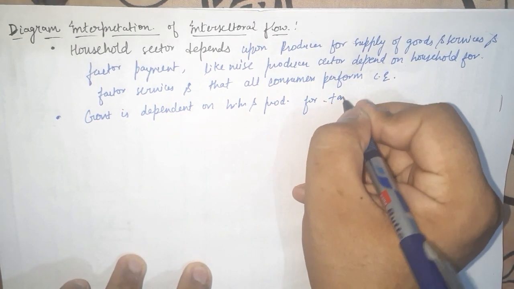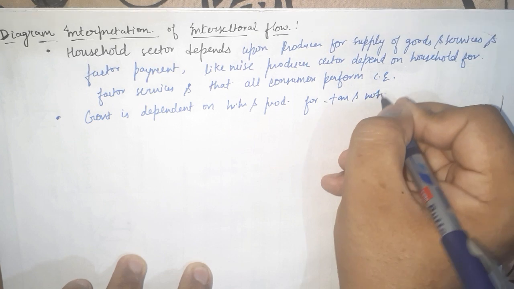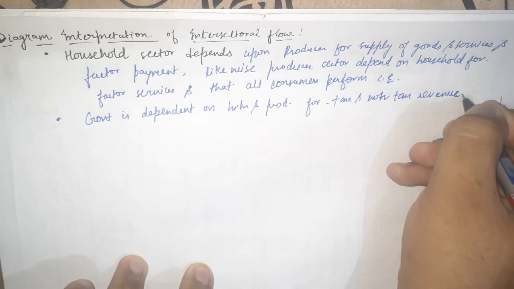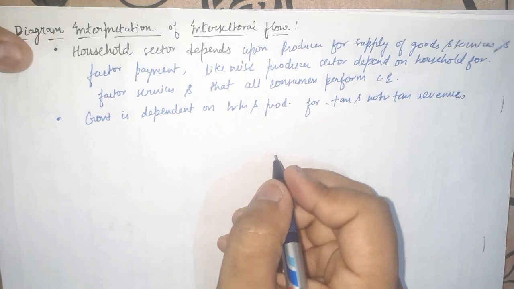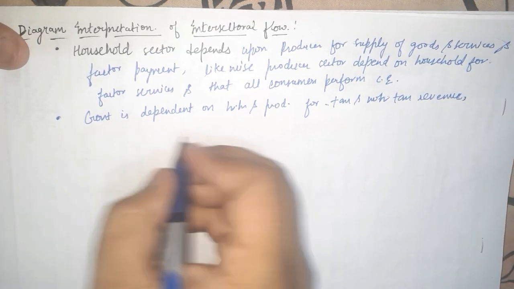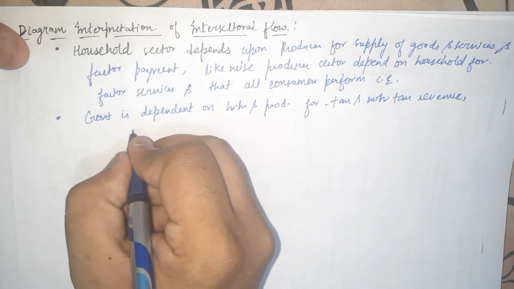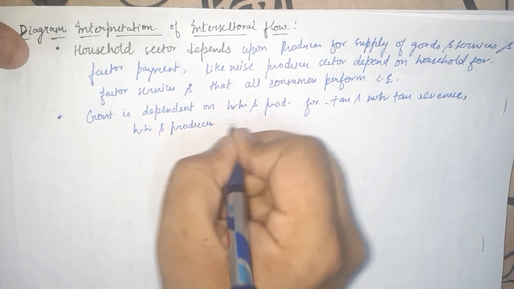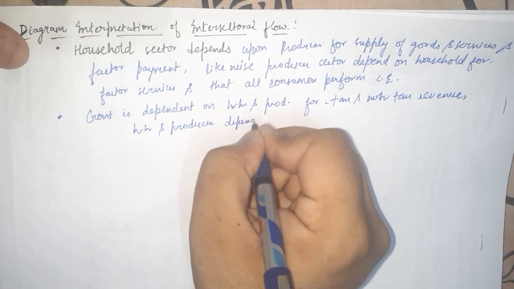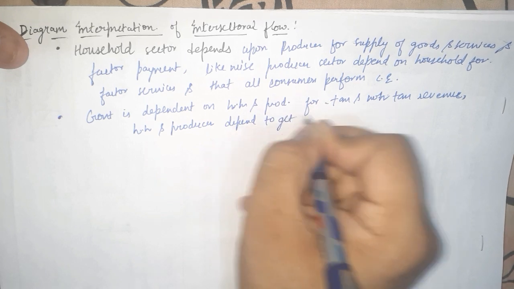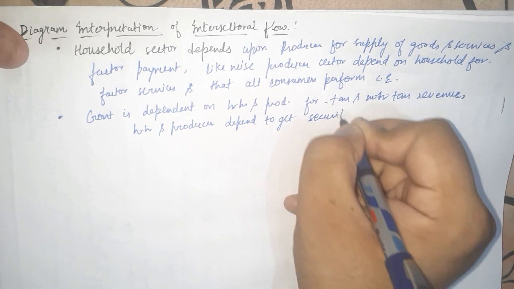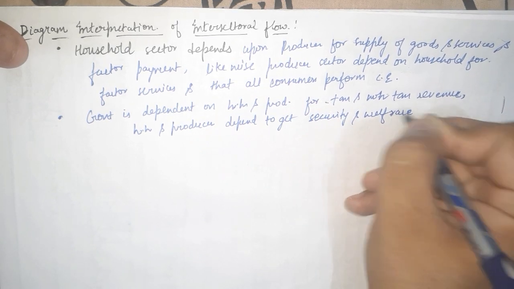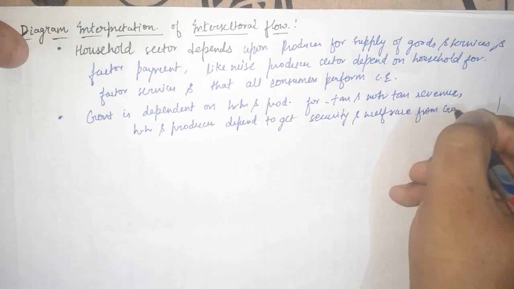For tax and non-tax revenue. Some points which I am writing here may not be in the diagram, but you can understand it, okay? Likewise, we as household and producer depend to get security and welfare from government.